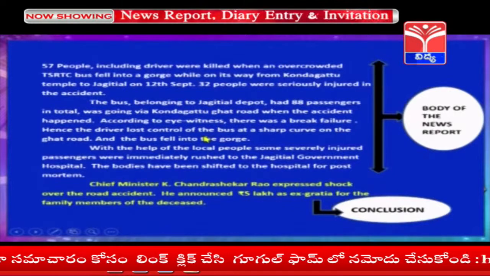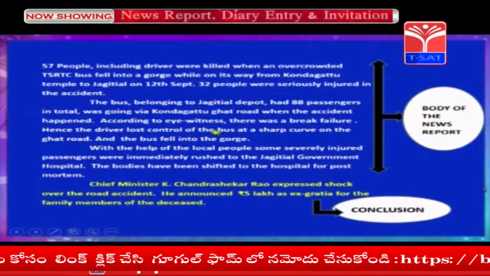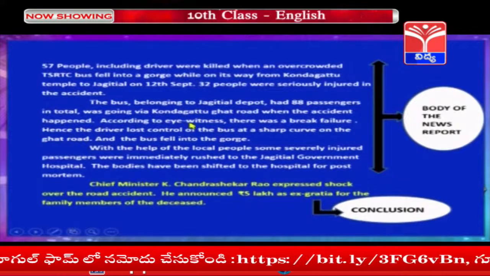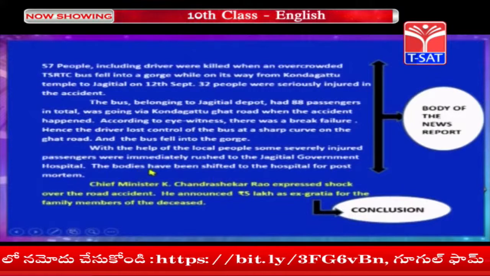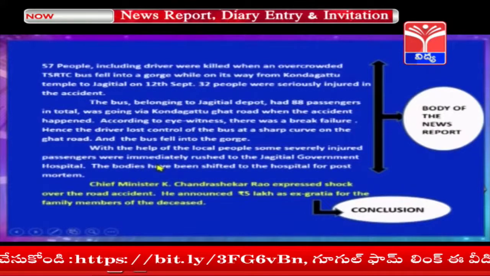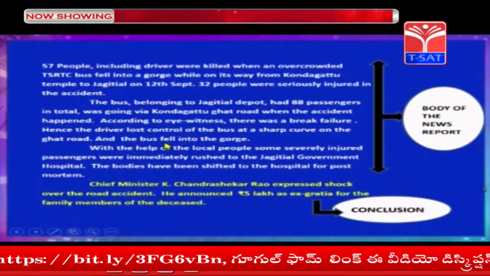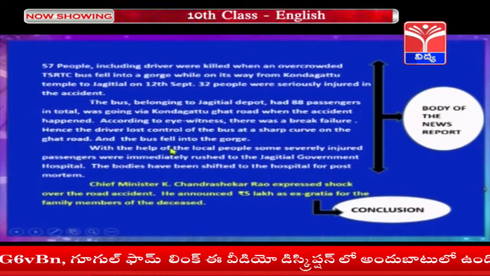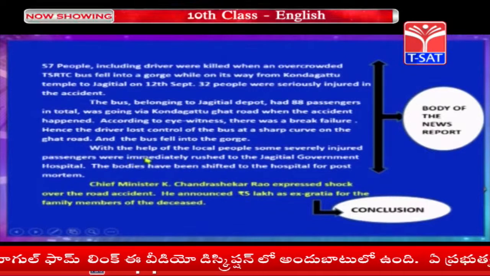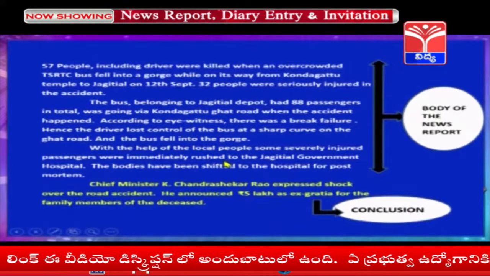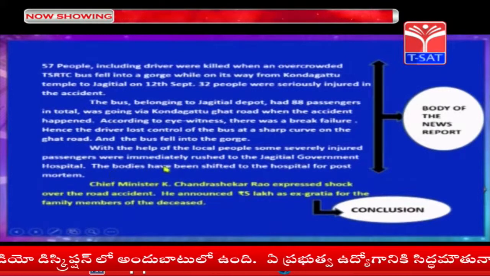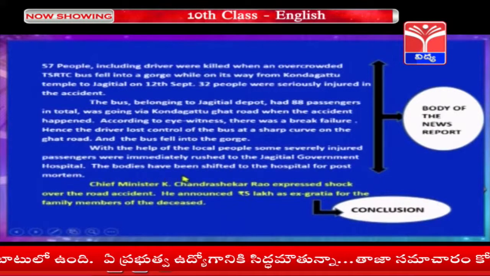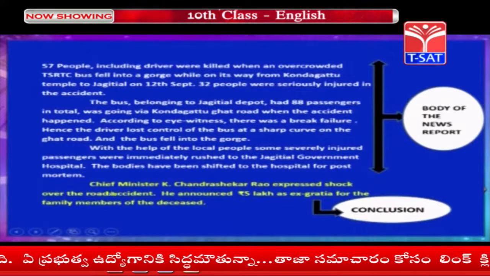The bus belonging to Jagityal depot had 88 passengers in total, and was going via Kondagattu Ghat Road when the accident happened. According to an eyewitness, there was a brake failure. Hence, the driver lost control of the bus at a sharp curve on the Ghat Road and the bus fell into the gorge. With the help of the local people, some severely injured passengers were immediately rushed to the Jagityal Government Hospital. The bodies have been shifted to the hospital for post-mortem.